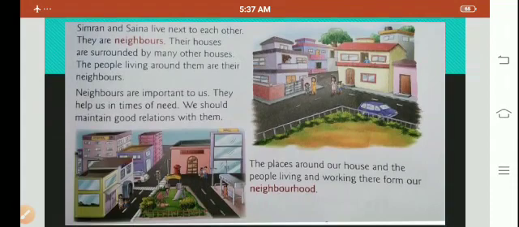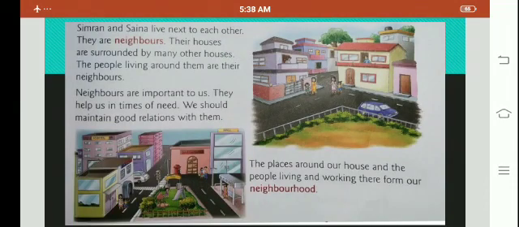Simran and Saina live next to each other. They are neighbors. Their houses are surrounded by many other houses. The people living around them are their neighbors. Neighbors are important to us. They help us in time of need. We should maintain good relation with them. The places around our house and the people living and working there form our neighborhood.